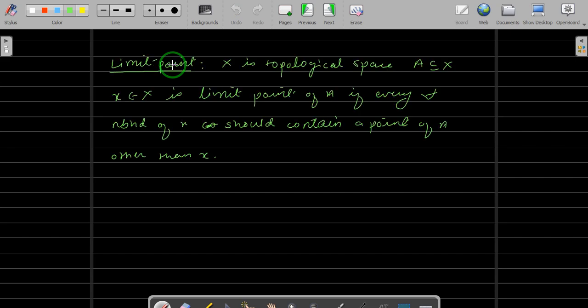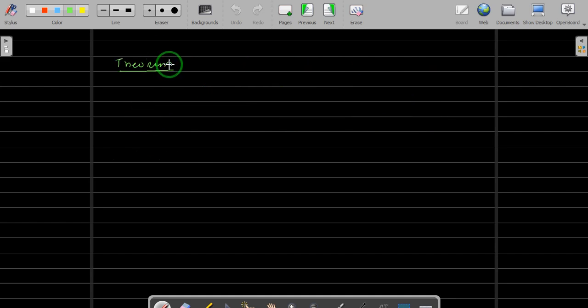So remember when we defined limit point, we have not used any basic neighborhoods. We have said for any neighborhood, if you take any open set which contains x, that should contain a point of A other than x. But in fact, we can show that for the basic neighborhood.